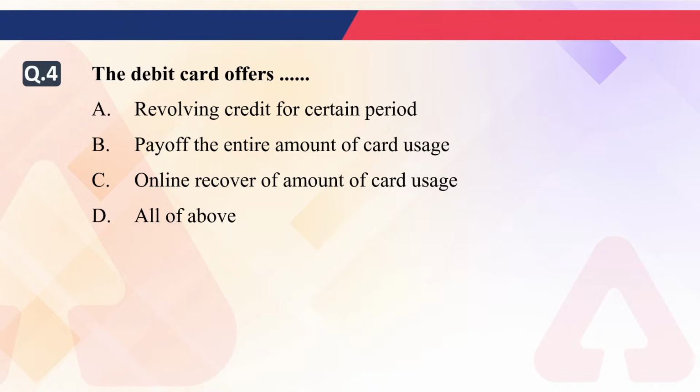A can't be the right answer because revolving credit for certain period is not a function of the debit card. So A cannot be the right answer, and it is obvious D will not be the right answer either. When A is not correct, it is obvious that D is not correct. Now it can be B or it can be C. B option is saying pay off the entire amount of the card uses. And C is saying online recovery of amount of card uses.